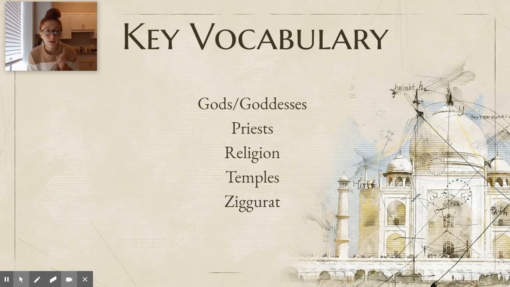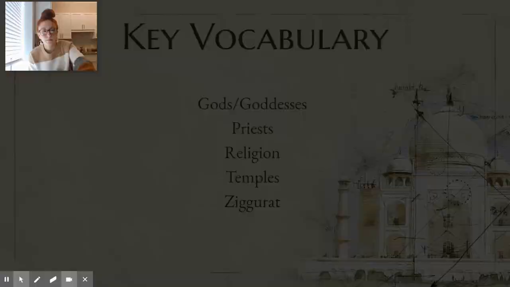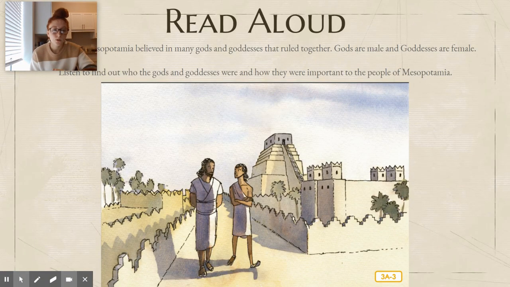Remember our key vocabulary: gods, goddesses, priest, religion, temples, ziggurat. Okay, so the people in Mesopotamia believed in many gods and goddesses that ruled together. Gods are male and goddesses are female. Listen to find out who the gods and goddesses were and how they were important to the people of Mesopotamia.